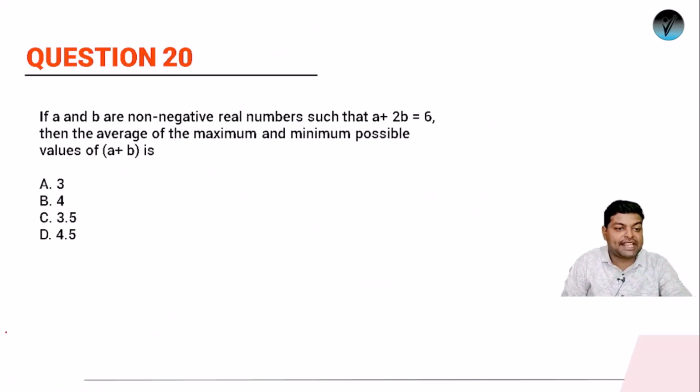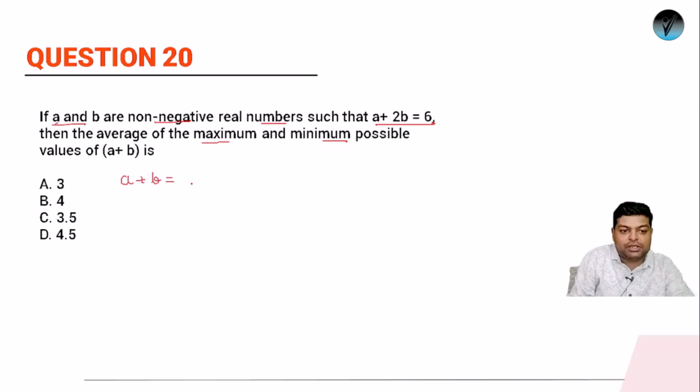Now what the question is saying is that if a and b are non-negative real numbers, and a very important thing, a and b both are non-negative, such that a plus 2b is equal to 6, then find the average of the maximum and minimum possible values of a plus b. So we have to get the maximum and minimum possible value of a plus b. If a plus 2b is equal to 6, we can write it as a plus b is equal to 6 minus b.